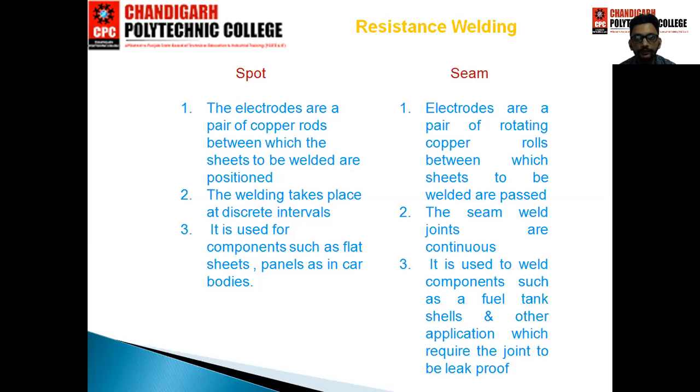So in seam welding, the first difference is the electrodes are a pair of rotating copper rolls between which sheets to be welded are passed. The seam weld joints are continuous. And the third point is, it is used to weld components such as fuel tanks, shells, and other applications which require the joint to be leak proof.